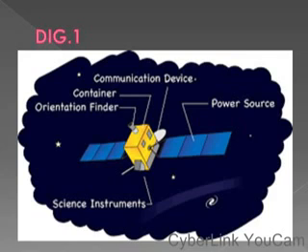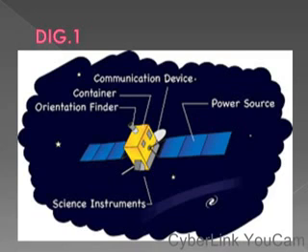You also have a science instrument attached to it, and we have the container. That container is the external part of the satellite, in which the whole component part of the satellite is housed. Yes, the container houses the entire component parts of the satellite.